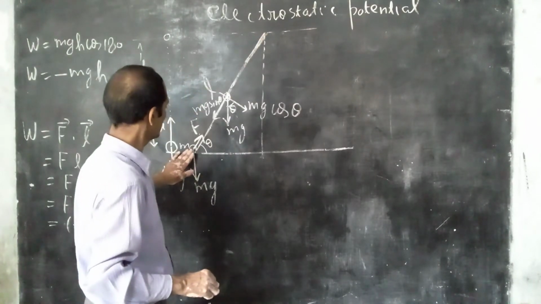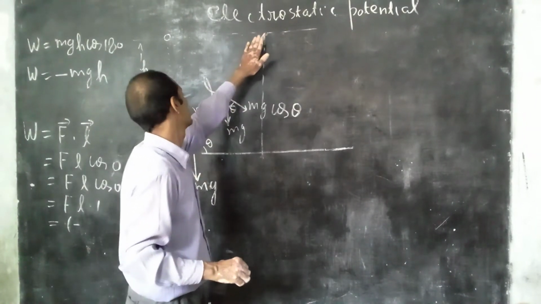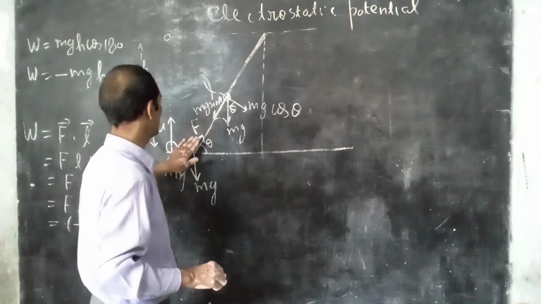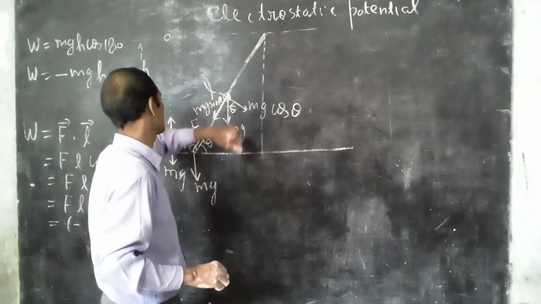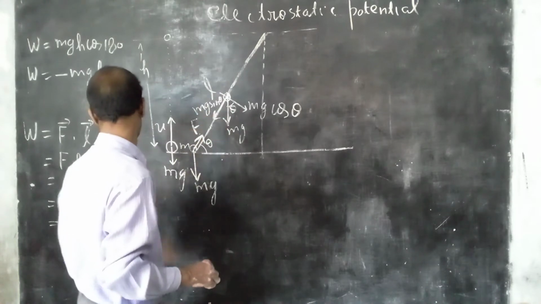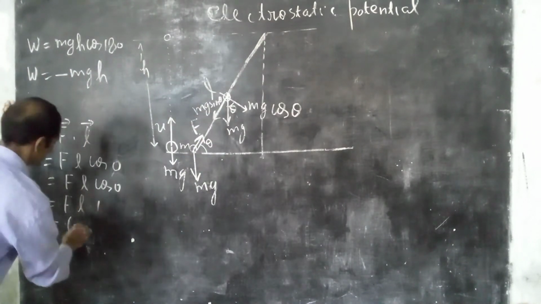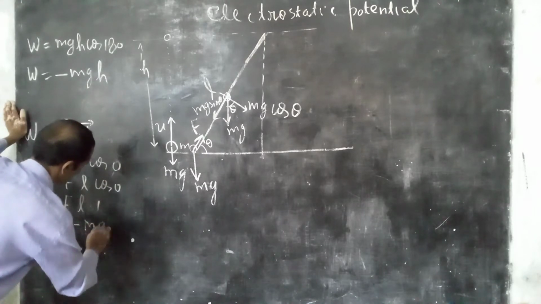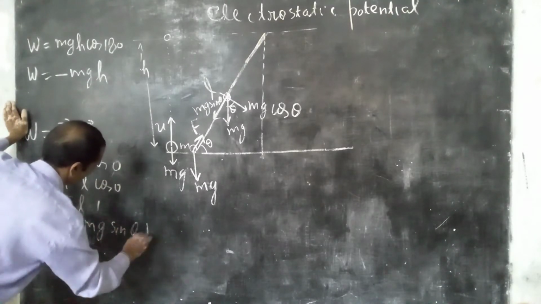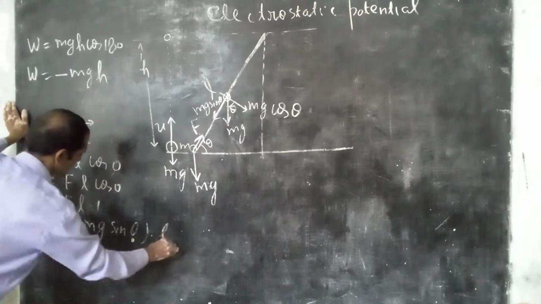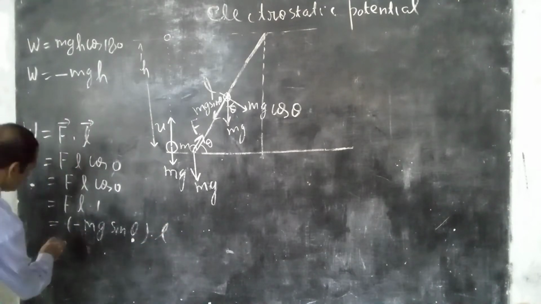Force is downward and the particle rises upward, so the angle between force and displacement is opposite. These two vectors can be equated with a negative sign. So work is equal to mg, minus mg sin theta into L. This is equation 1.